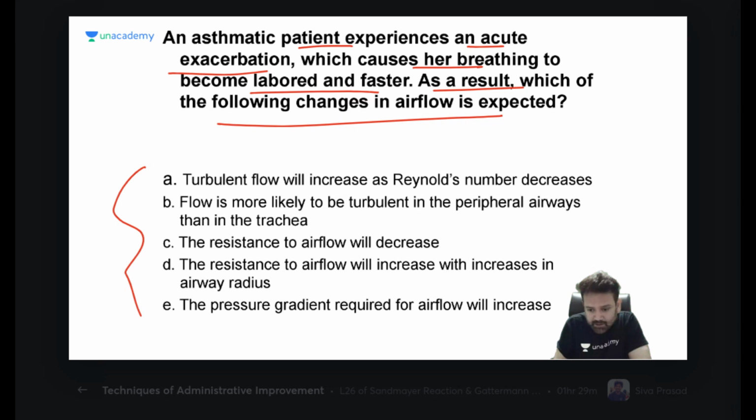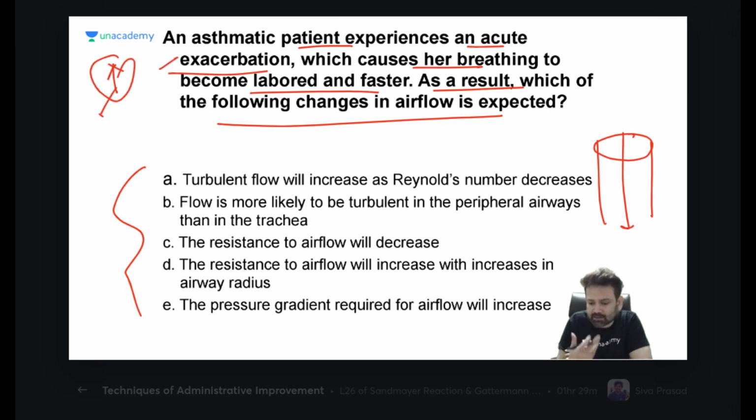If you increase the radius of bronchus, do you think resistance will increase or decrease? Exacerbation means it increases. Acute asthma. See, asthma हमेशा 24/7 तो रहता नहीं है. Suppose I am having asthma. Someday I wake up and I am feeling very breathless. So I am having acute exacerbation of the asthma. E. Pressure gradient required for airway will increase.